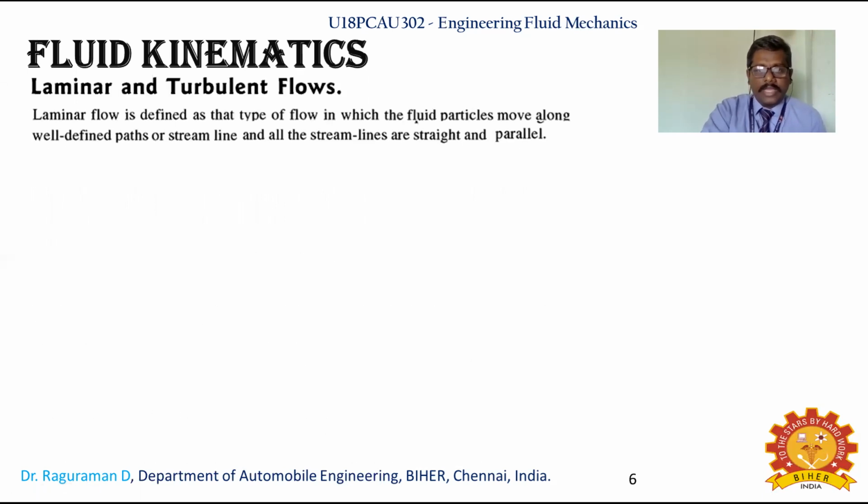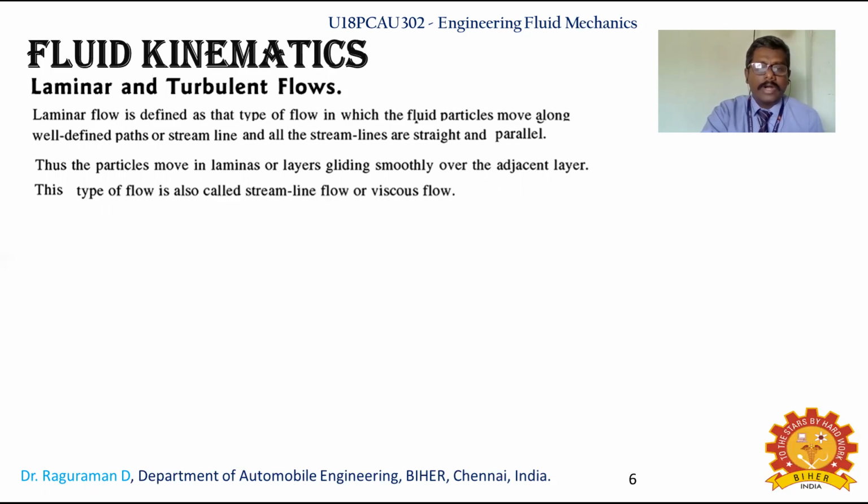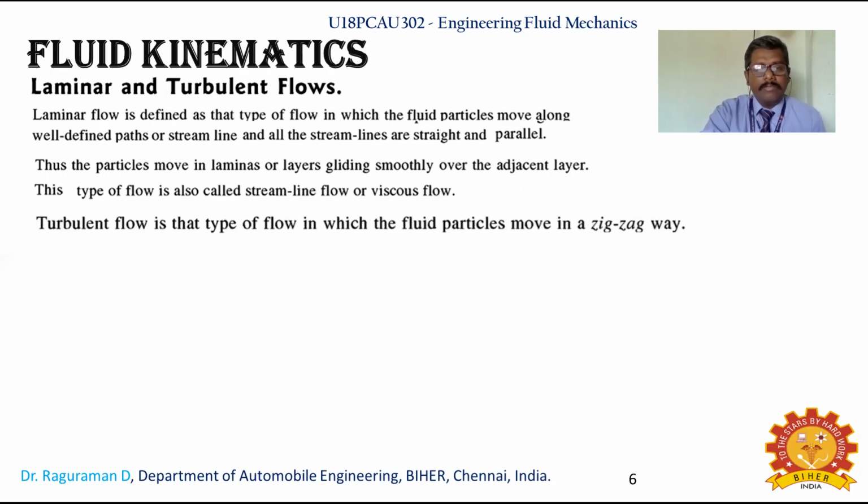The next flows are laminar flow and turbulent flow. Laminar flow is defined as the type of flow in which the fluid particles move along well-defined paths or streamlines, and all the streamlines are straight and parallel. Thus the particles move in laminas or layers, gliding smoothly over the adjacent layer. This type of flow is called streamline flow or viscous flow. And turbulent flow is the type of flow in which the fluid particles move in a zigzag way.